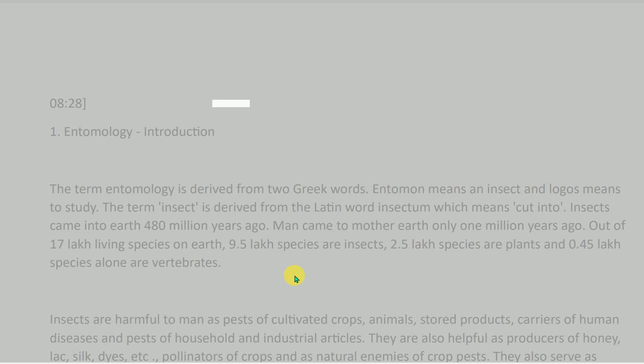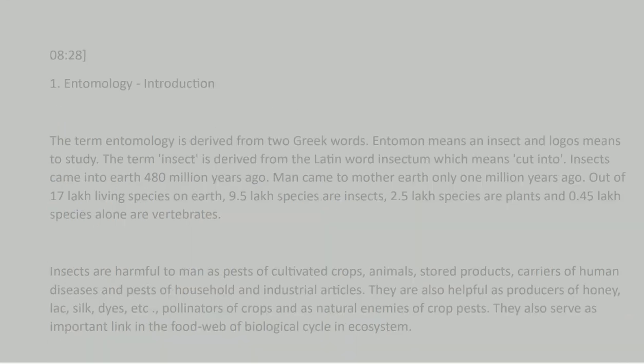Introduction. The term entomology is derived from two Greek words. Entomon means an insect and logos means to study. The term insect is derived from the Latin word insectum, which means cut into. Insects came into Earth 480 million years ago. Man came to Mother Earth only 1 million years ago.